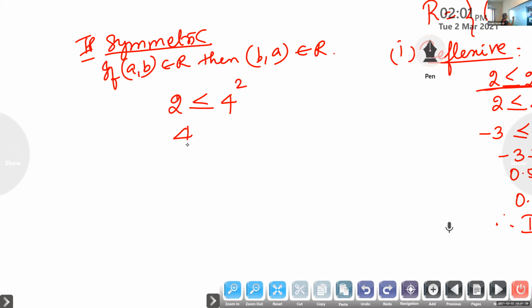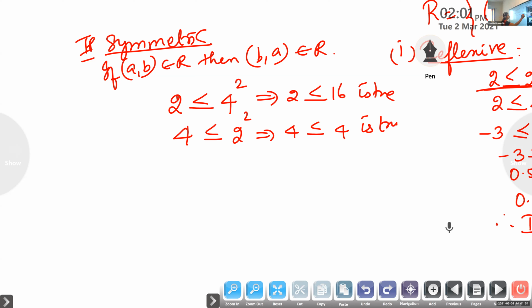So 4 is less than or equal to 2 square. So 2 is less than or equal to 16 is true. 4 is less than or equal to 4 is also true, since equal to is there.